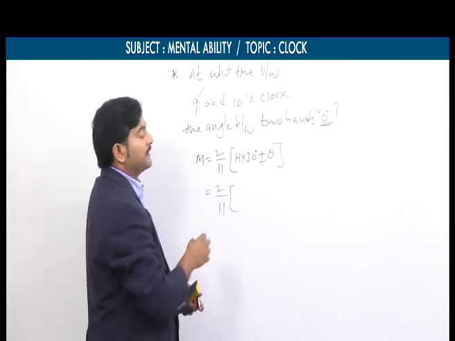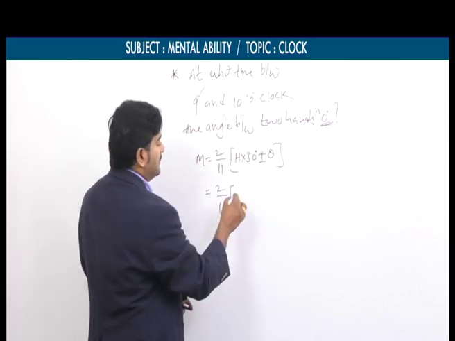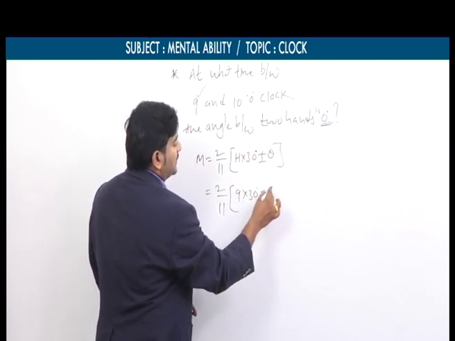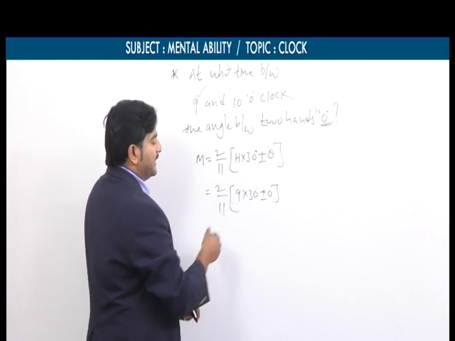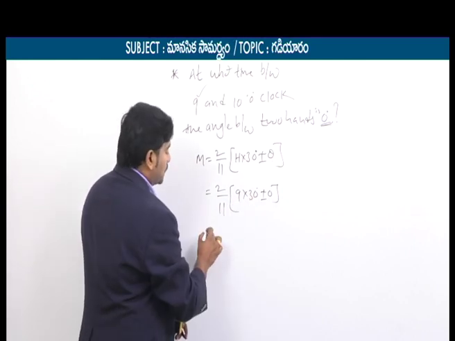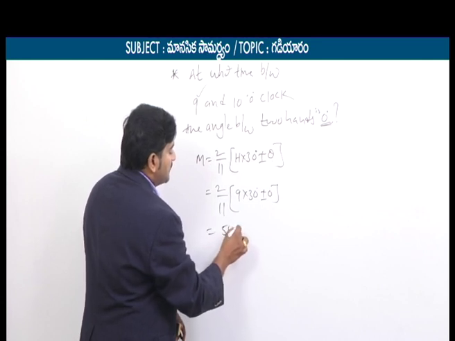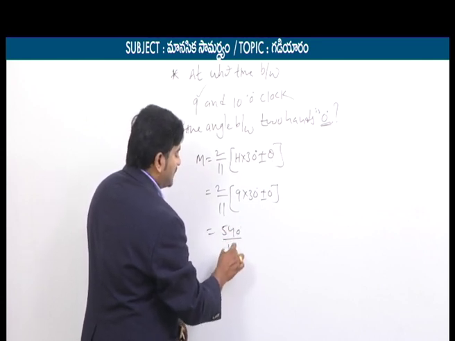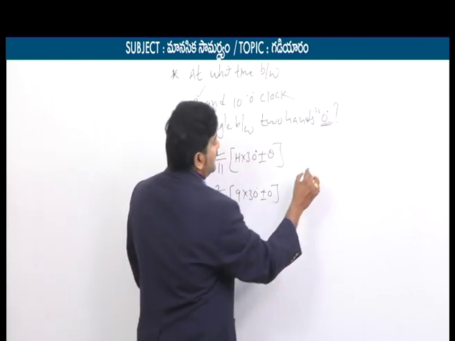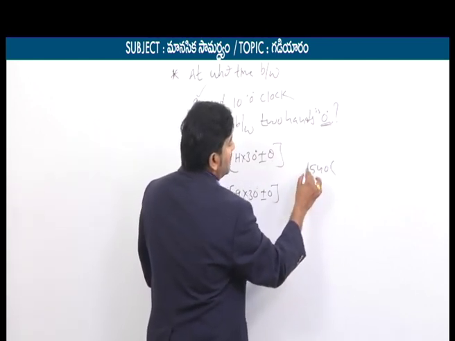What is our starting hour here? Starting hour is equal to 9. That's why 9 into 30 plus or minus 0. 9 into 30 means 270. 270 into 2 means 540 degrees. 540 by 11 minutes. It's not degrees, it's minutes. Now we can divide 540 by 11.